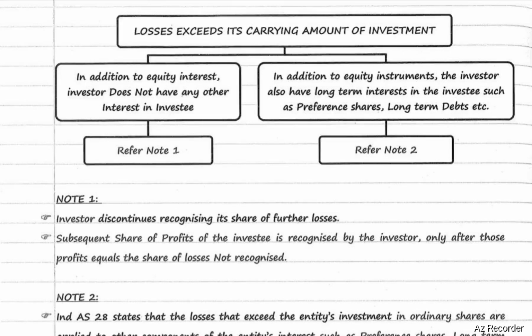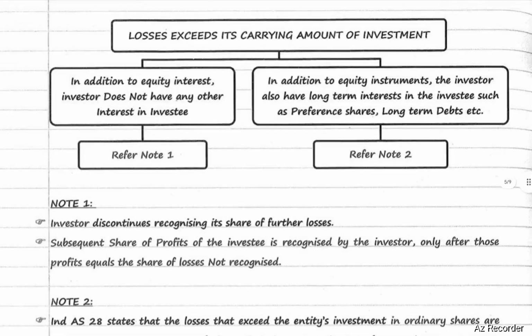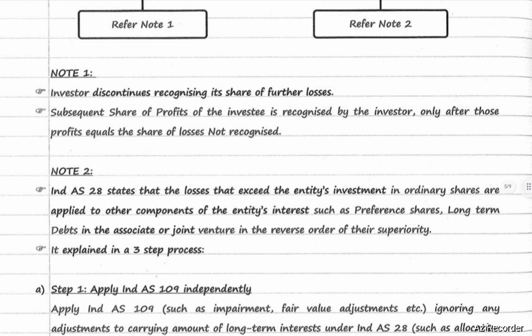If losses exceed its carrying amount of investment, in addition to equity instruments, and the investor also has long-term interest in the investee, such as preference shares, long-term debts, then Ind AS 28 states that losses that exceed the entity's investment in ordinary shares are applied to other components of the entity's interest, such as preference shares, long-term debts, and associates or joint ventures in the reverse order of their superiority.